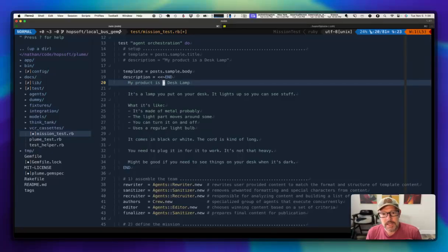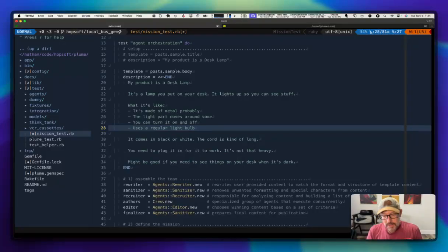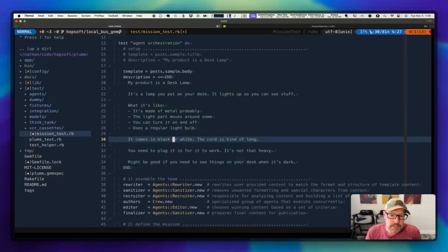So I'm selling a desk lamp. The feature is you can put it on your desk, it lights up so you can see stuff. Most likely made of metal, like I'm not even sure of some of the product aspects, right? I just want to sell something online, and here's my very boring description of what that product is.